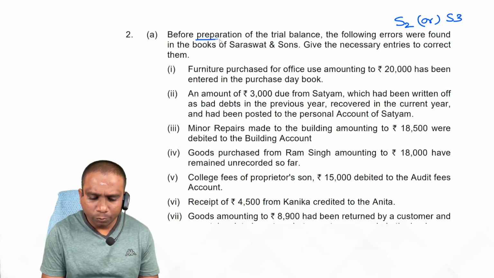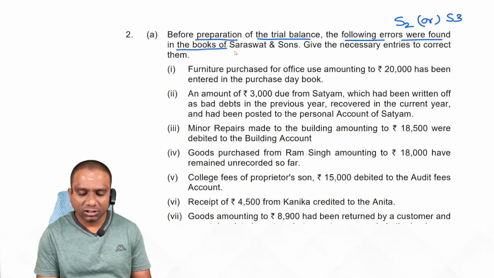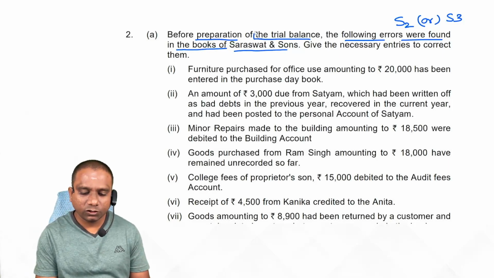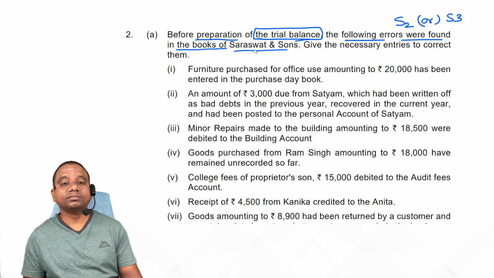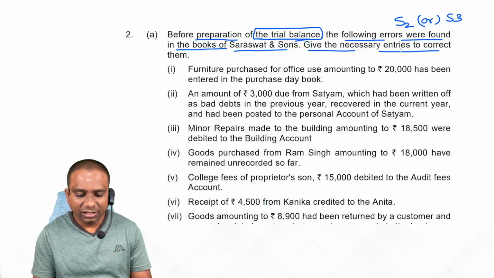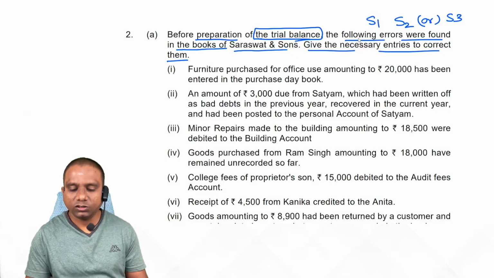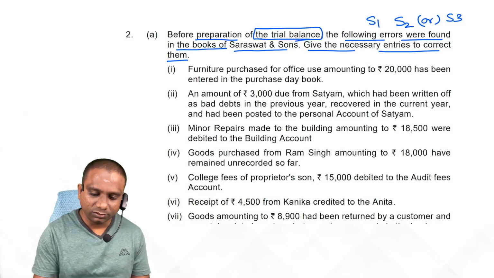Look at this: before preparation of the trial balance, the following errors were found in the books of Saraswati and Sons. Give the necessary entries to correct them. So before preparation of trial balance means it is stage 1, students. It is stage 1. Observe carefully.